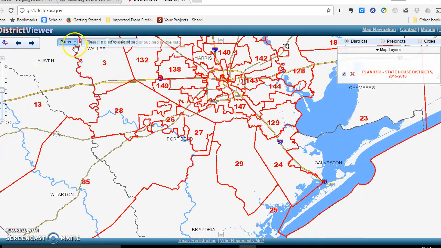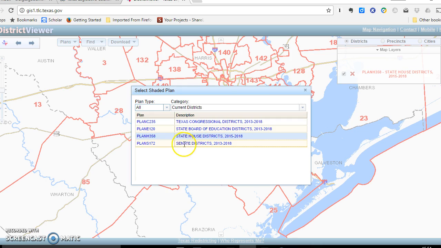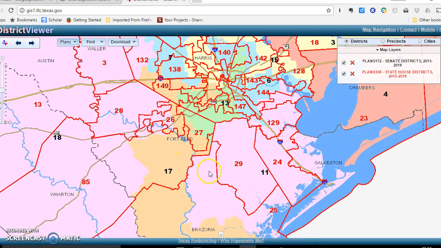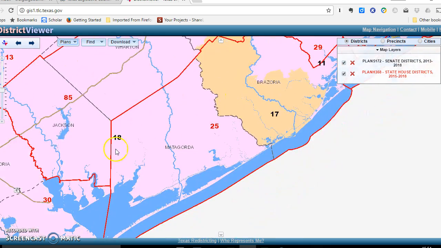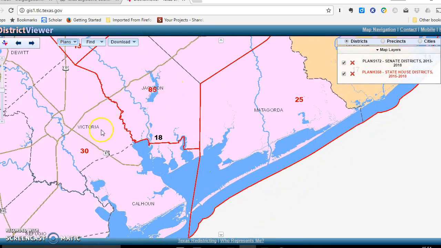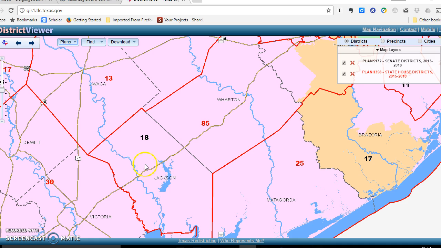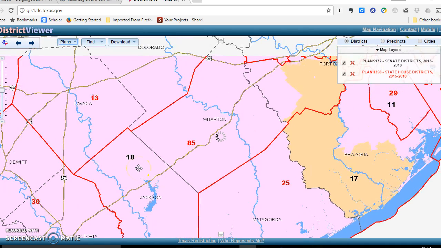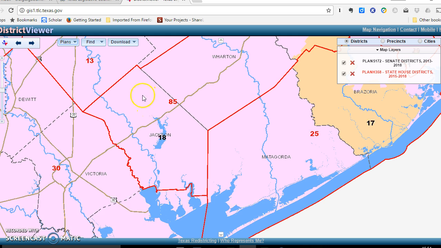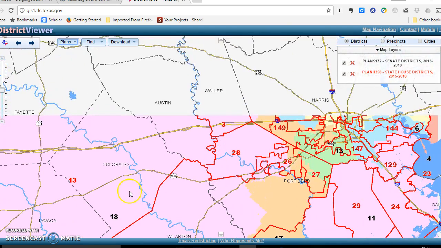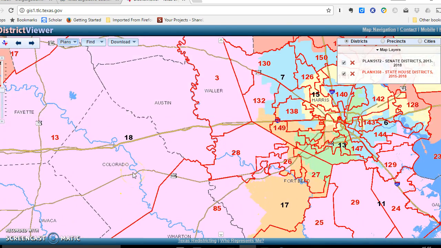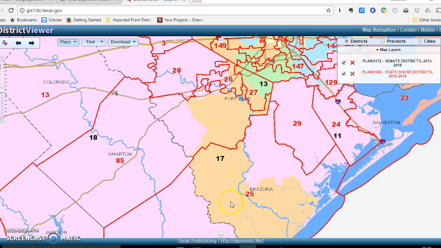Now, one of the things to keep in mind is that if we also throw in the state Senate districts, so that's what the colors are, things look a little bit different. If we go back all the way down here, again in red, you see the State House districts, and then in black you see the state Senate districts. So District 18 here includes the 30th House District, and District 18 stretches all the way up into Washington County, and so this is Senator Lois Kolkhar's district over here. This is Senator Joan Huffman's district.